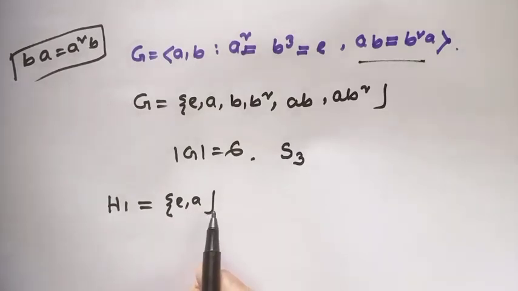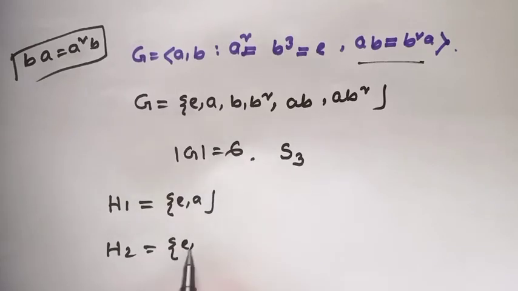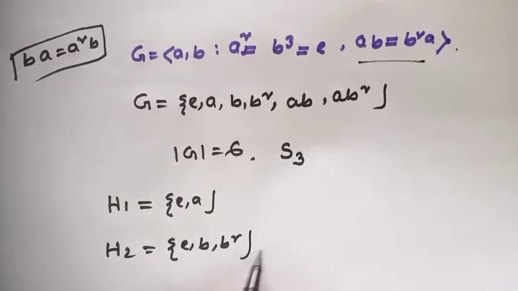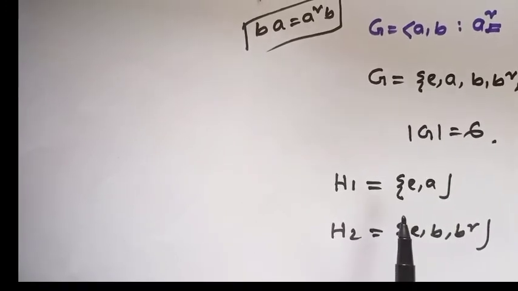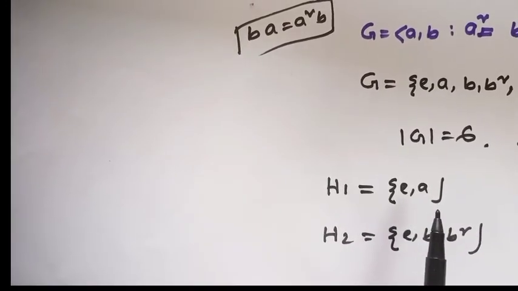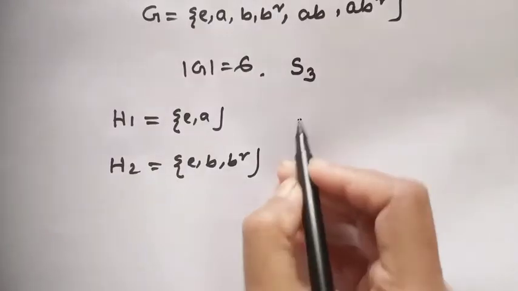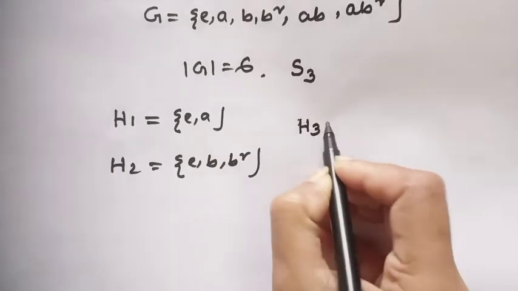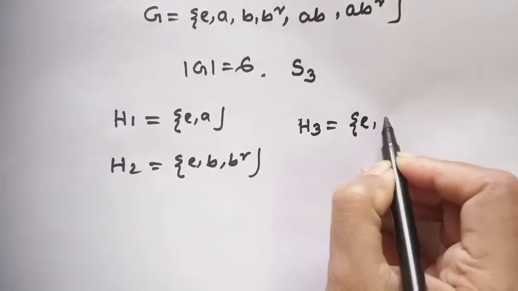So this is the cyclic group with generator A. The other is S2: E, B, B squared. Both S1 and S2 are cyclic subgroups, S1 generated by A and S2 generated by B. Another subgroup is S3, which contains the elements E, AB.